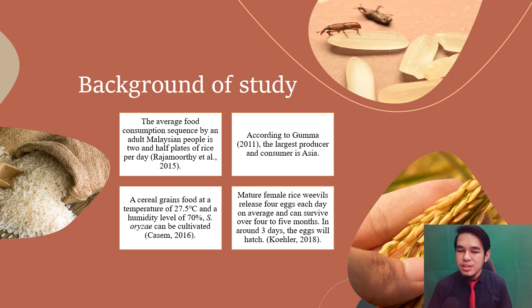The female S. oryzae cuts a hole in a grain kernel with her sharp mandibles, implants a single egg inside the hole, and seals it with a chemical from her ovipositor. According to Coahuila 2018, a mature female will release 4 eggs each day on average and can survive over 4 to 5 months. In around 3 days, the egg will hatch.